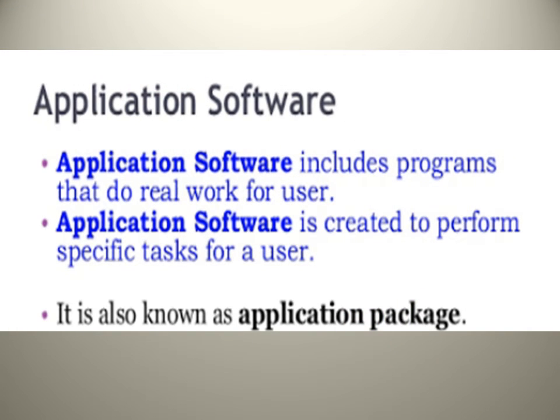The second type of software, which is named as application software, is basically a group of programs that are used to perform different applications on the computer. Application software helps a user to perform specific tasks. We can use this type of software according to our needs or requirements. These softwares are created to make our tasks easy, and it is also known as an application package.